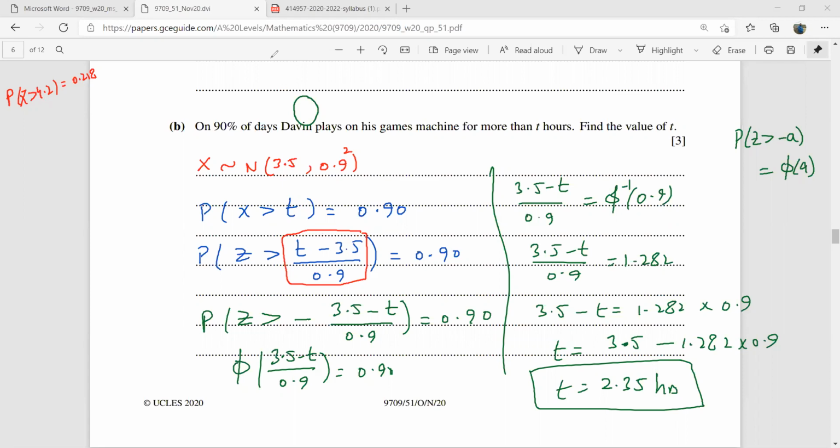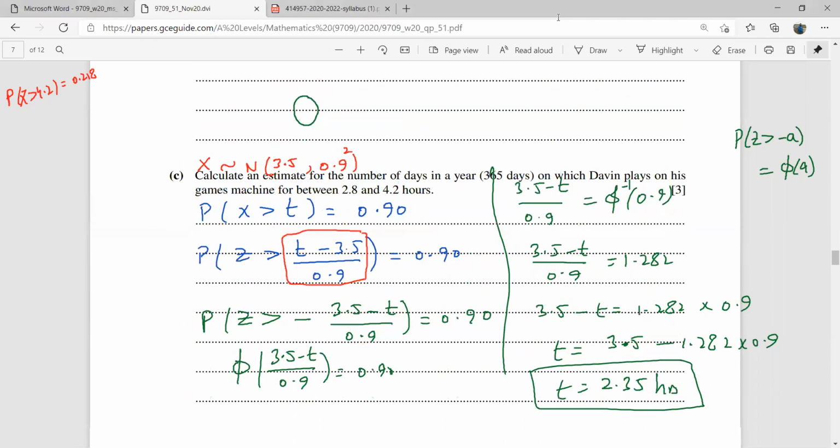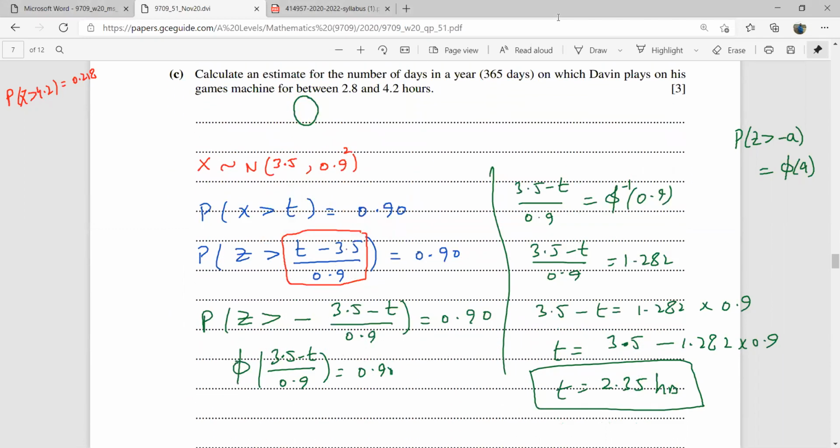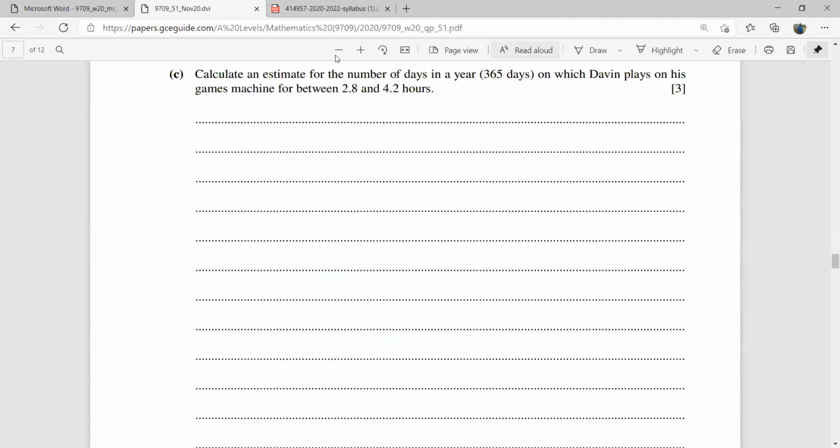Okay, now if you don't have any question here, I should be moving on to the next part. It says calculate an estimate of the number of days in a year on which Devin plays on his game machine for between 2.8 and 4.2 hours. Acha bachcho, let me tell you first of all, please let me write: x was normally distributed. Iska mean was 3.5 and the variance was 0.9 square. Na?